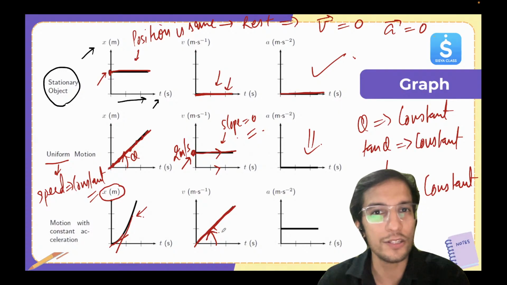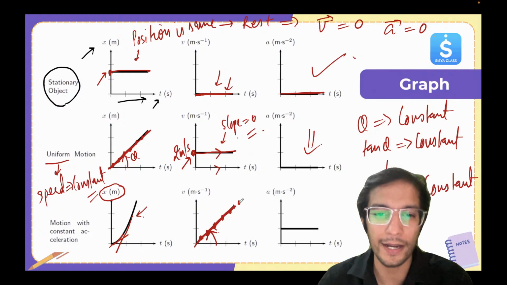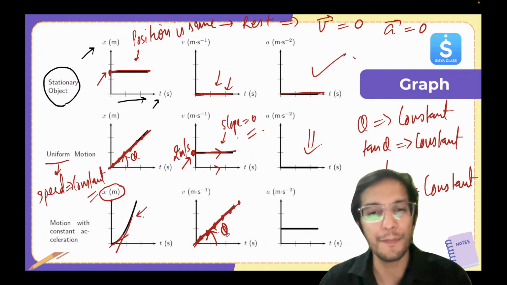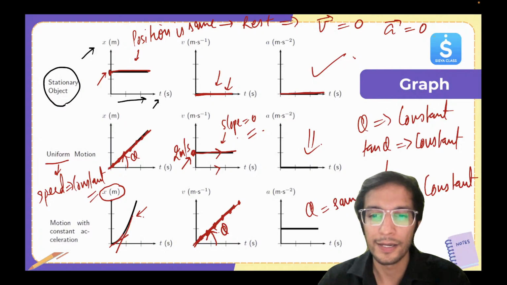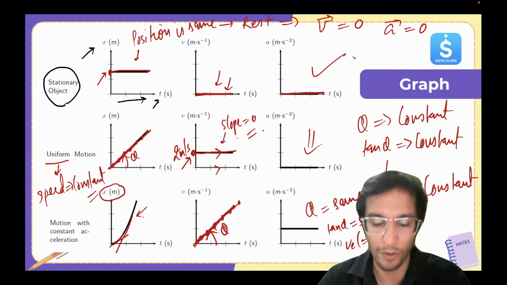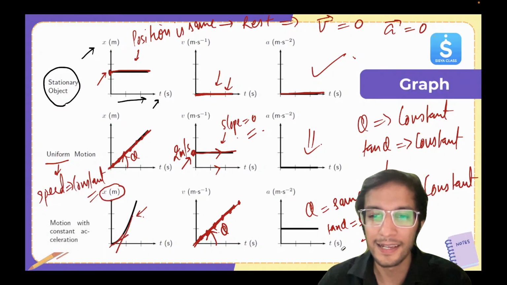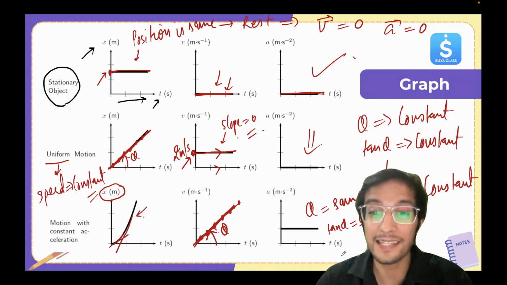It's increasing at a constant rate. Now if you draw the slope at each point in the VT graph, it will come out to be the same line, and theta will be the same. So theta is the same, tan theta will also be the same. Sorry, the velocity is increasing, so the tan theta of the VT graph gives us acceleration.